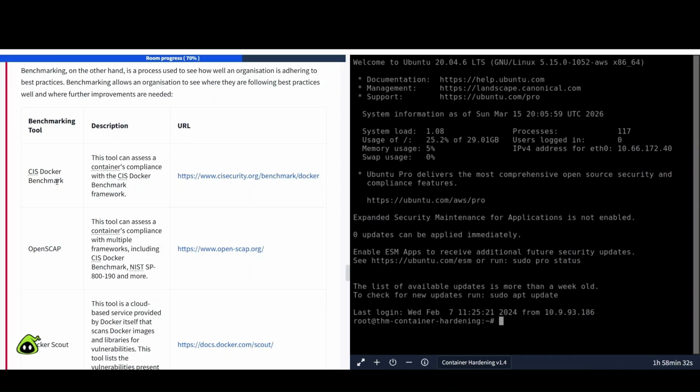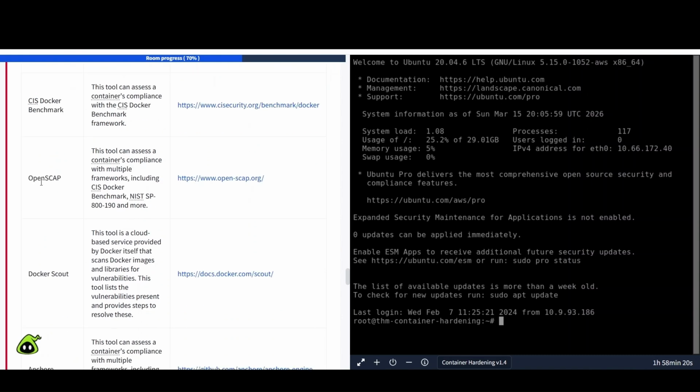CIS Docker Benchmark. CIS is well known out there. They have a ton of other benchmarks out there. You name it, they probably have a benchmark for it. Description: this tool can assess a container's compliance with the CIS Docker benchmark. Here's a link to that. OpenSCAP. This tool can assess a container's compliance with multiple frameworks, including CIS Docker benchmark, NIST SP 800-190, and more. Here's a link to that.